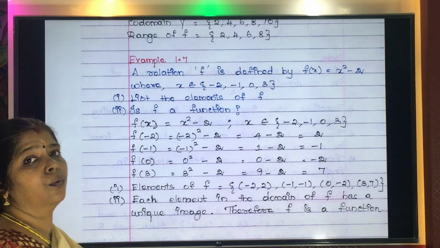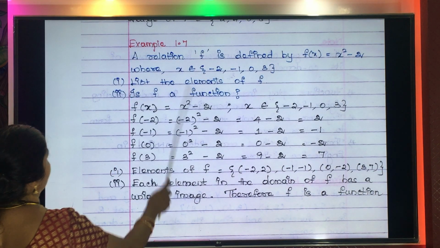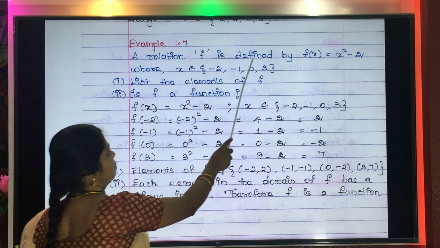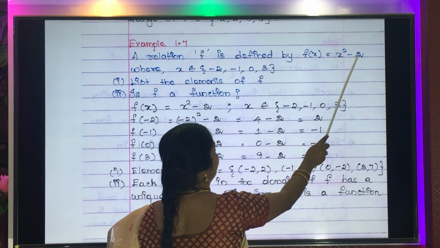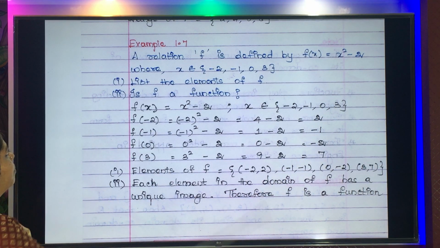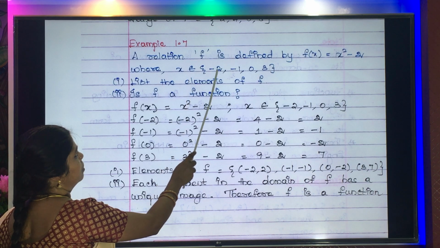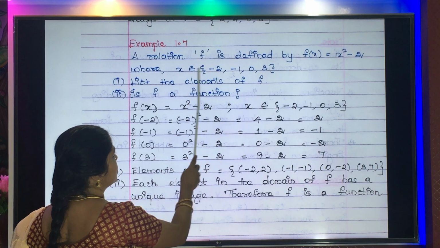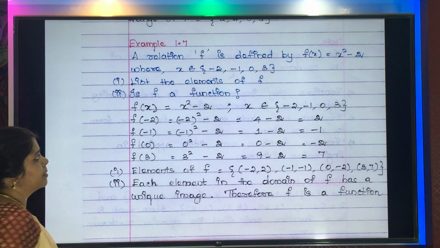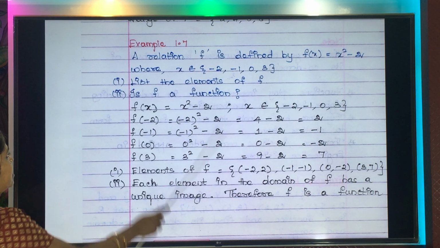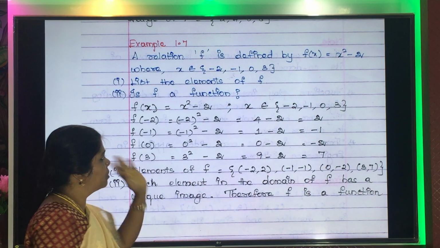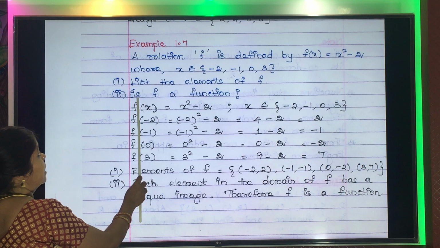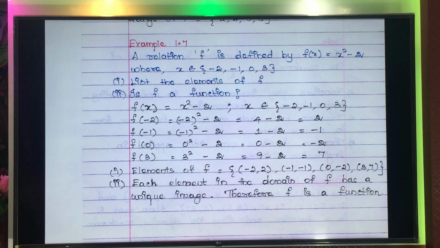Now we'll pass on to example 1.7. A relation F is defined by F of X is equal to X squared minus 2, where X belongs to minus 2, minus 1, 0, 3. So they have given the values for X. Now 2 questions are asked. List the elements of F. First we have to list out the elements of F. Next they are asking, is F a function?